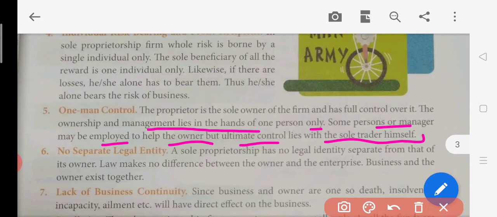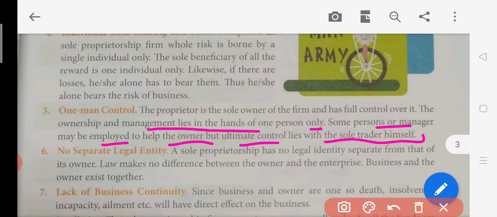Now what happens, see, some helpers can be there in the business, like somebody is running some kind of big shop and he has some helpers over there who will show the goods to the customers. So in this case also, the business is controlled by one person. Some helpers are definitely there, but still that kind of business will be called a sole proprietor business because a single owner is there, he is contributing the capital. Okay, so here the one man control can be seen because he will be making or taking all the decisions of the business.